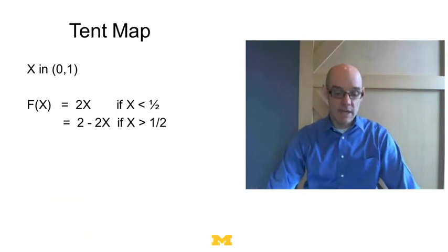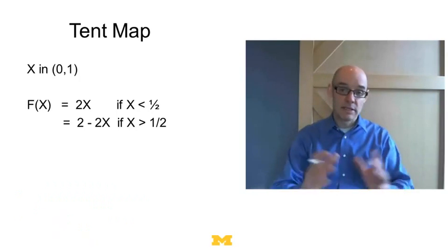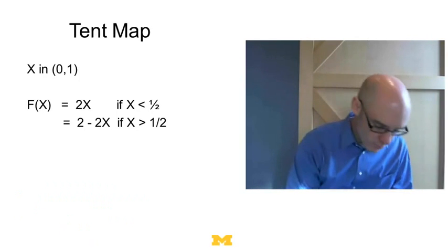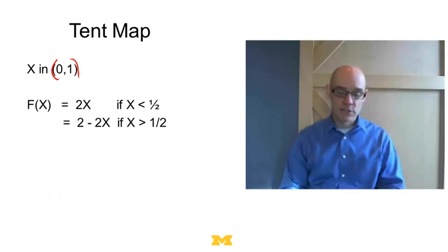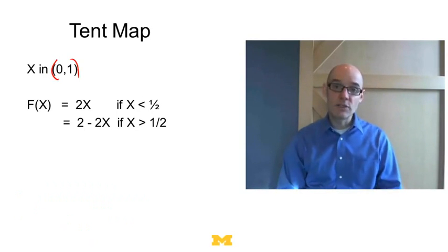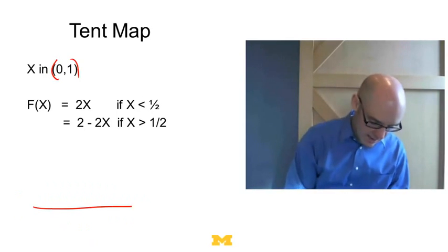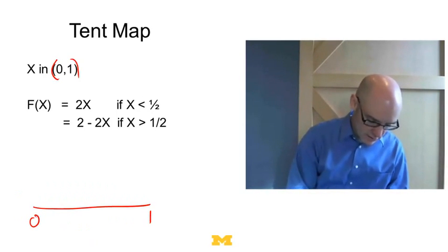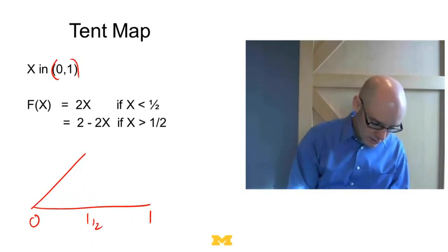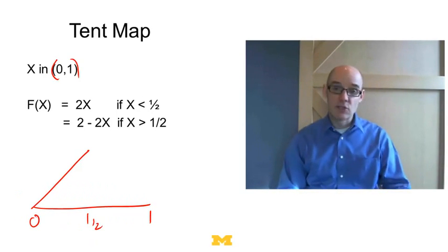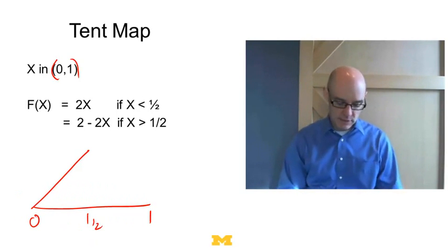This is called the tent map. So let x be in the interval (0, 1), and these round brackets mean that I don't include 0, I don't include 1. Now the function is defined as follows. F of x equals 2x if x is less than a half. So here's 0, here's 1, here's a half. So it's just equal to 2x if it's less than a half. And then it's 2 minus 2x if x is bigger than a half.